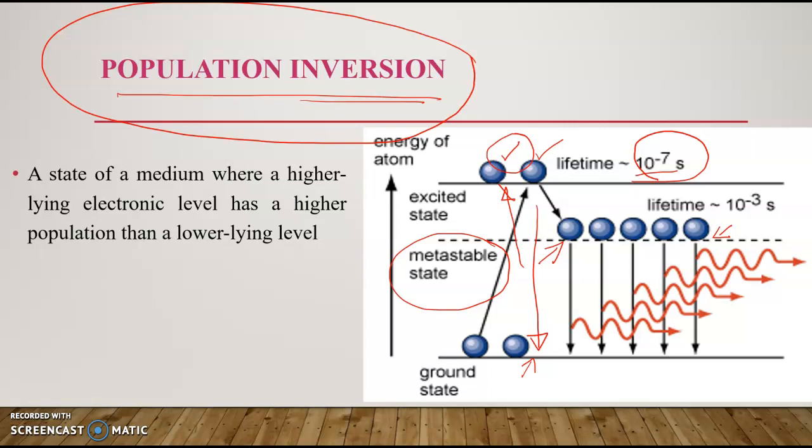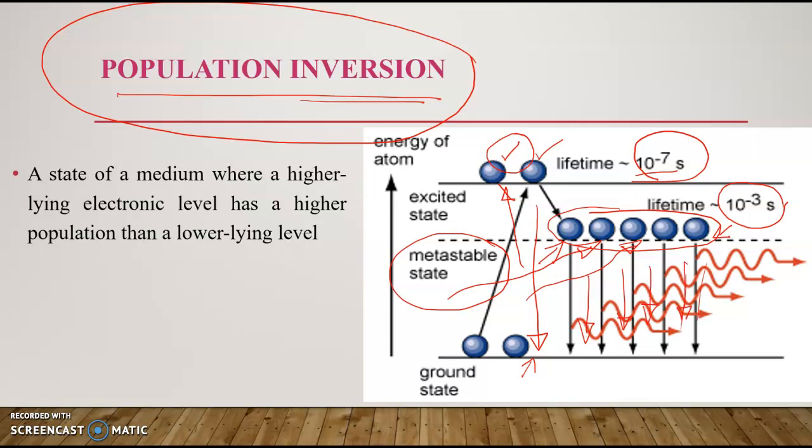The property of the metastable state is that it can hold the electrons for a greater time, around 10 raised to minus 3 seconds. So we can have more electrons in the metastable state than in the excited state. And by stimulated emission and spontaneous emission, we can have a larger number of emissions from this metastable state, because the number of electrons is more in this state.